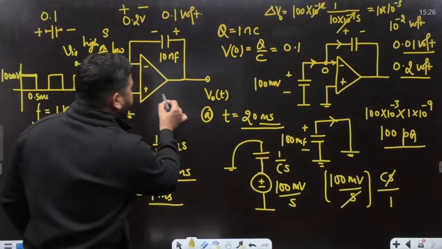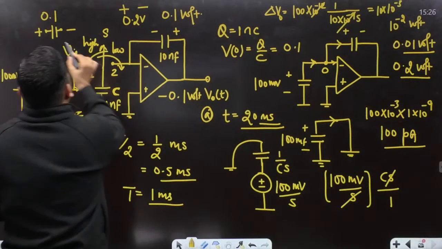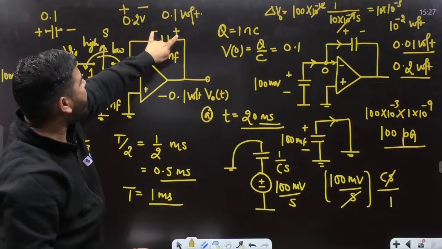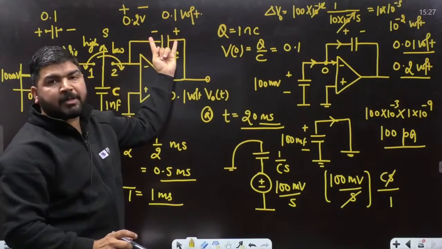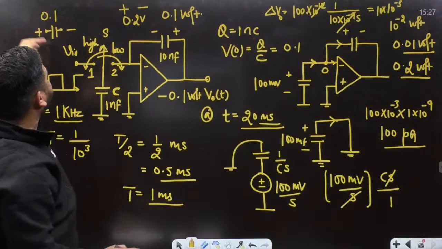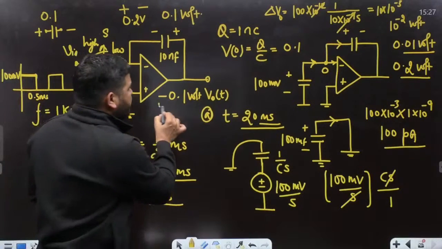and the output voltage will be minus 0.1 volt. Why is it minus? Because you are going from plus to minus. You are going from plus to minus because the initial voltage was this, and now after 20 cycles it has become the opposite polarity. So now the output voltage will be 0 minus this change, minus this capacitor voltage. So the output voltage has to be minus 0.1 volt.